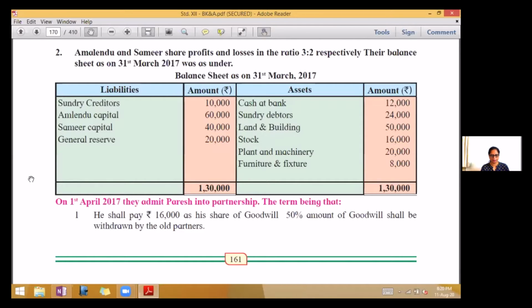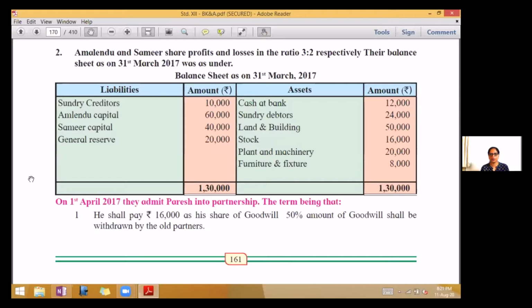Amalendu and Samir share profits and losses in the ratio 3:2 respectively. Their balance sheet as on 31st March 2017 was as under. Look at the liabilities: sundry creditors, Amalendu's capital, Samir's capital, and general reserve.